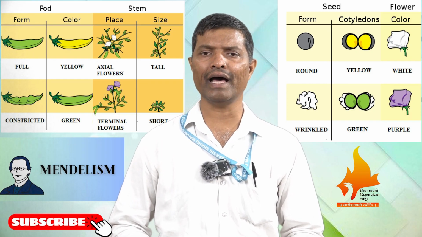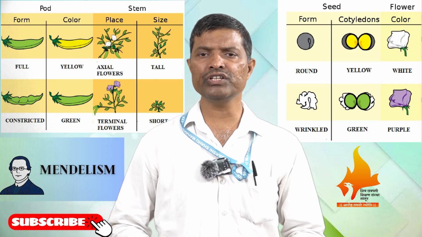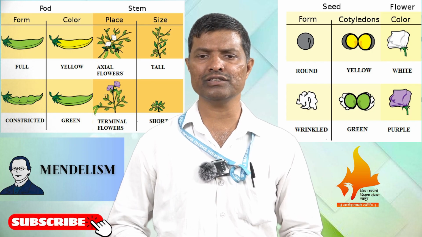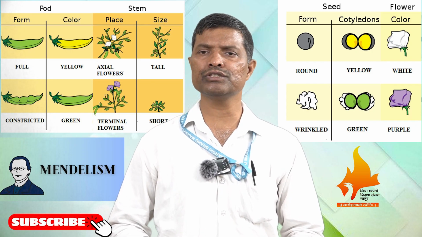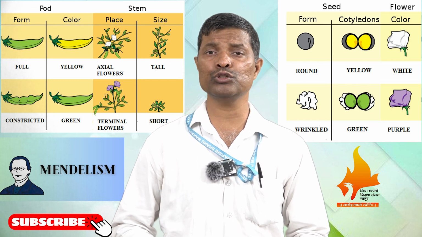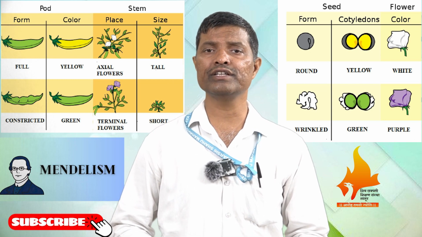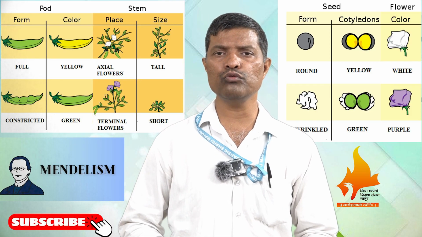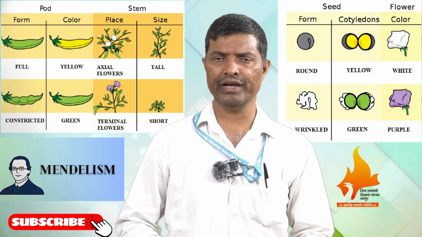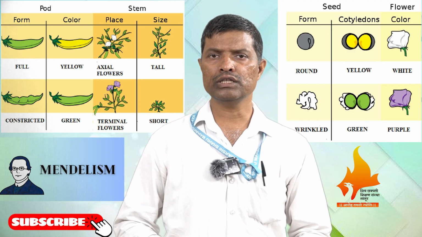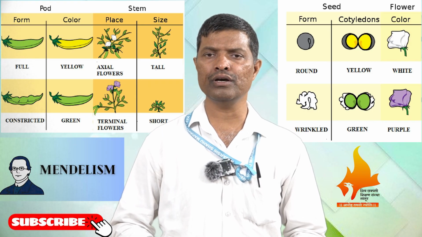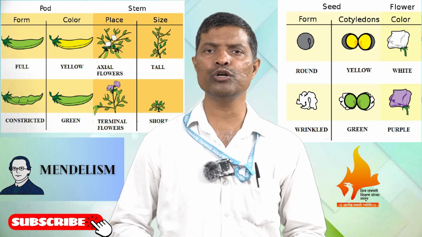So Mendel concluded that the character which was unable to appear in the F1 generation is because 2 units of heredity are there. In Mendel's time there was no concept of the gene, so Mendel called it a factor. So 2 factors are there for each form of a character or trait, and when the dominant form is present with the recessive form, only the dominant form appears and the recessive form is unable to appear.